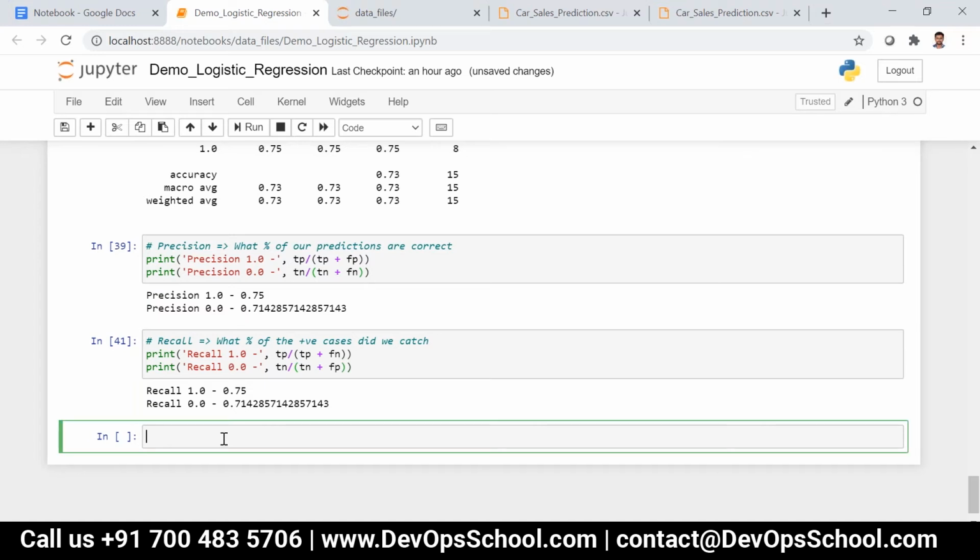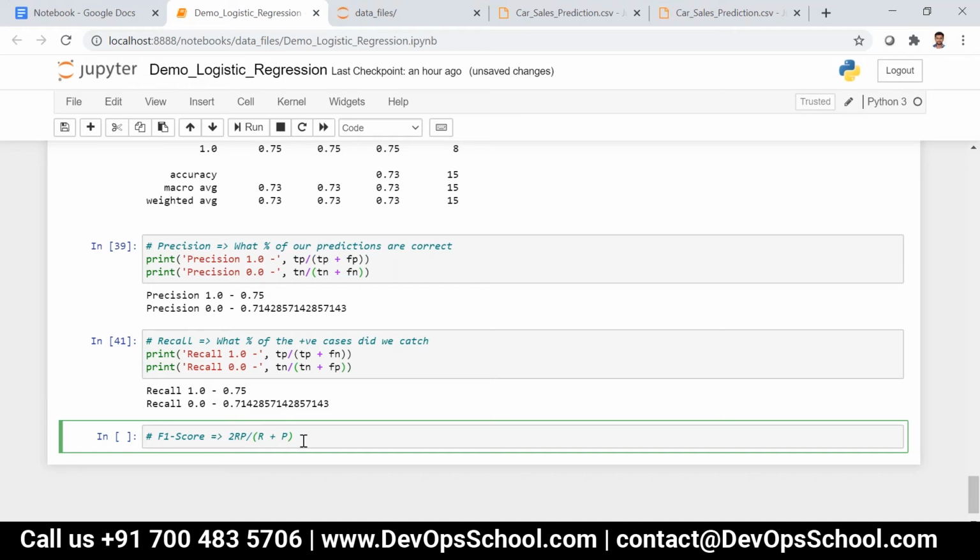So F1 score is derived based on recall and precision. The formula is 2RP divided by R plus P. That is what percentage of positive predictions are correct. That is nothing but F1 score. Precision is what percentage of our predictions are correct, but F1 score is what percentage of positive predictions are correct.